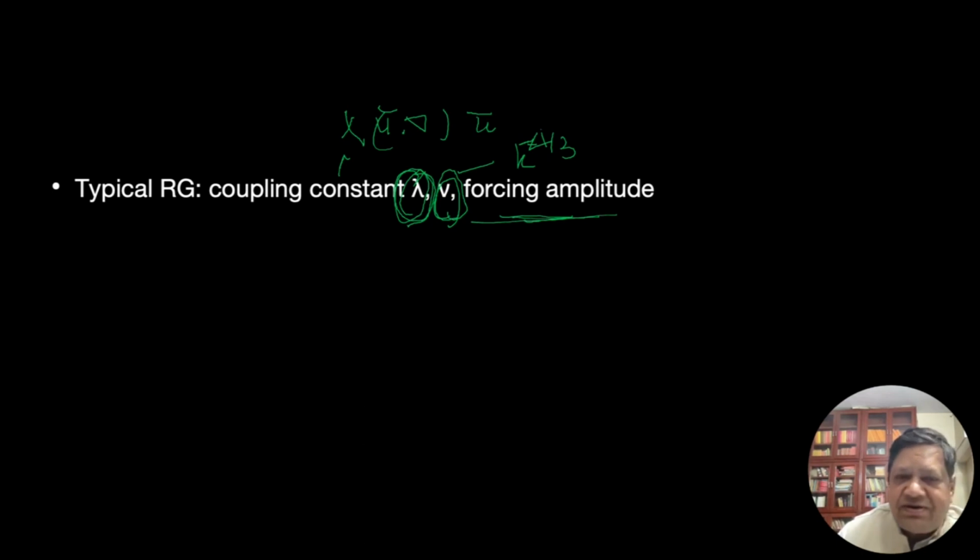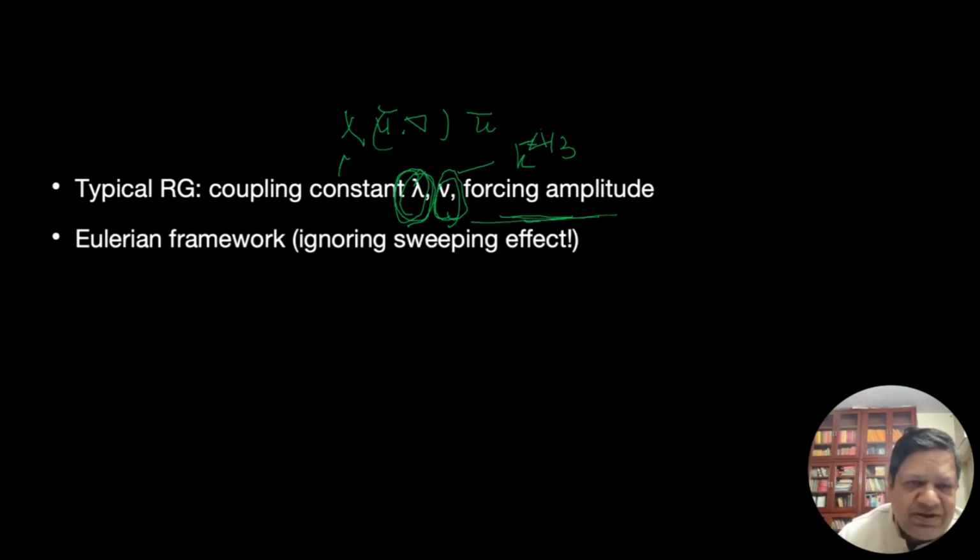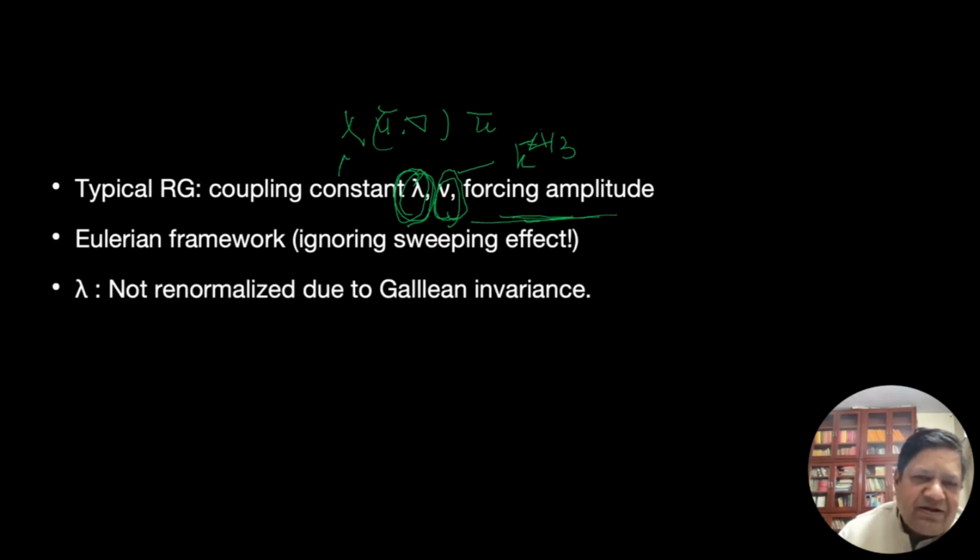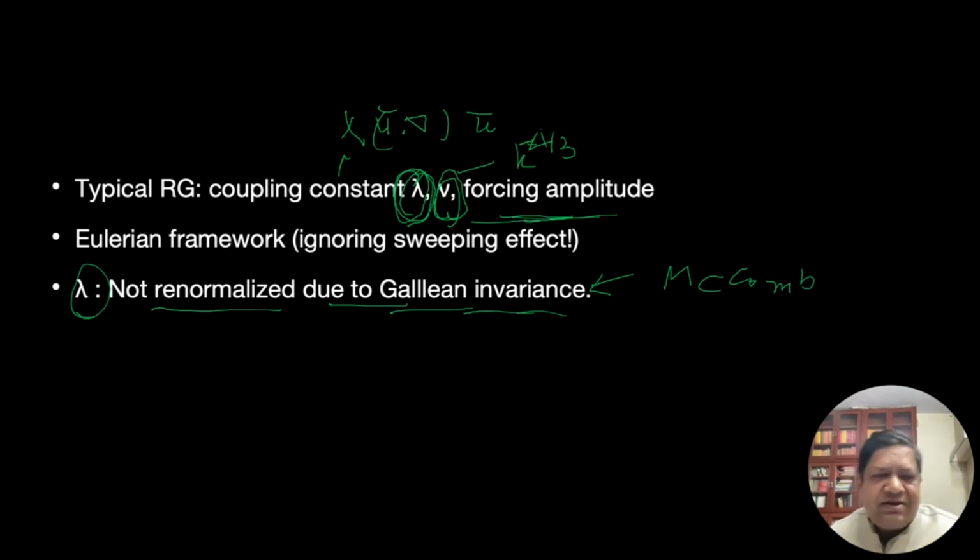But it turns out the Navier-Stokes equation has some interesting properties. Lambda is not renormalized due to Galilean invariance, so lambda is unchanged. It's a pretty interesting property which is not so trivial, but you can look at some books, for example Mccomb. So it doesn't change under renormalization.